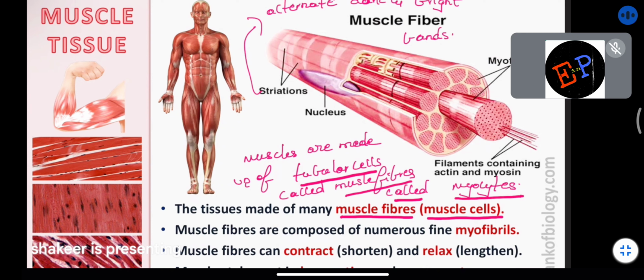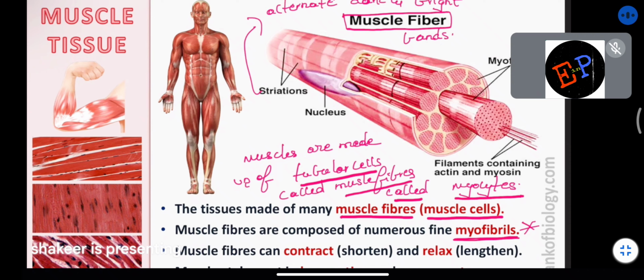So muscle fibers are composed of numerous fine myofibrils. Here this muscle fiber you are seeing is one cell of a muscle. What is the shape of this cell? Cylinder. And this cylinder is again made up of many cylinders, which are called myofibrils.